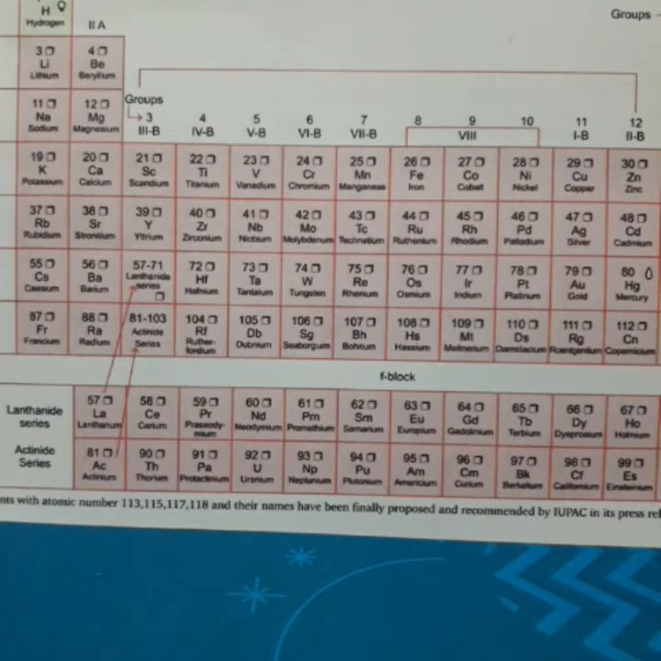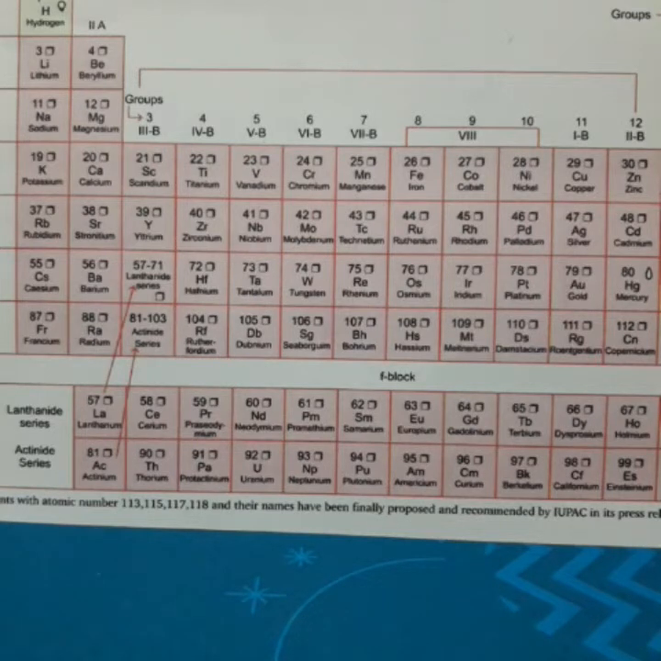So first you should know what is modern periodic law. Modern periodic law states the physical and chemical properties of the elements are the periodic function of the atomic number. Atomic mass is replaced by atomic number. It means the physical and chemical properties of the elements depend upon their atomic numbers, and this dependence shows a periodicity. What is periodicity? Regular repetition is known as periodicity.